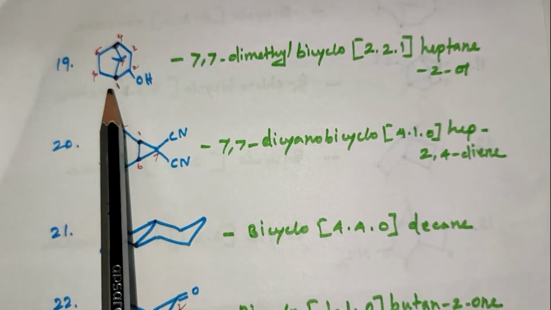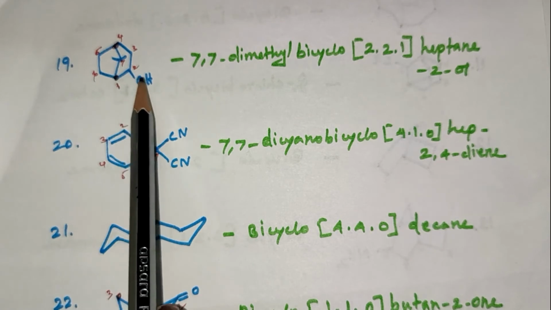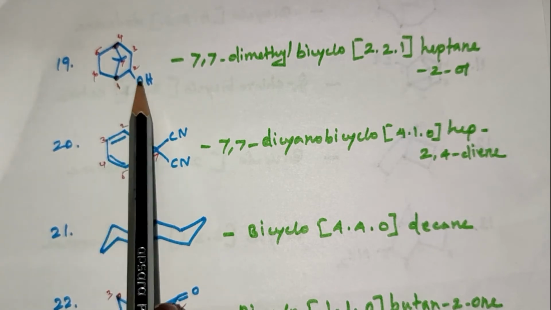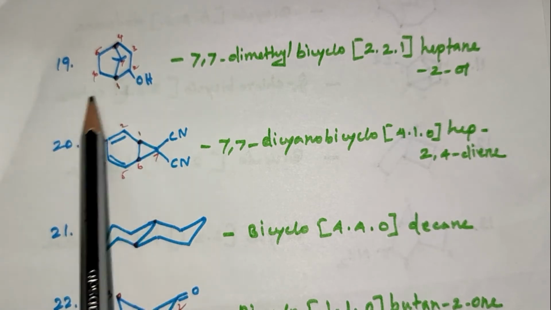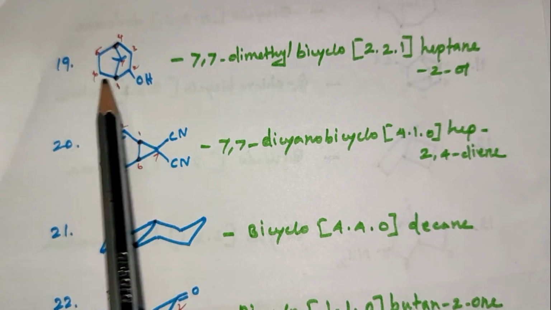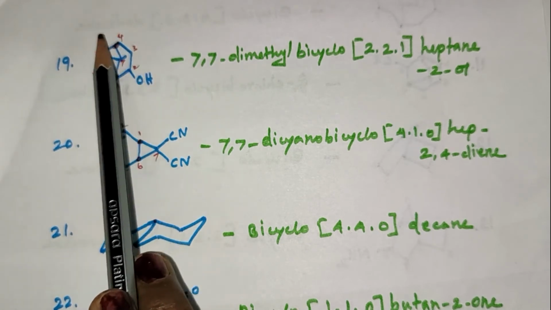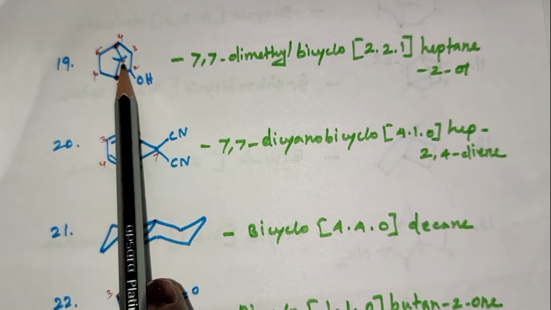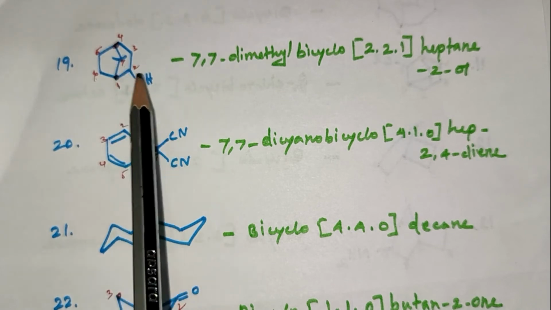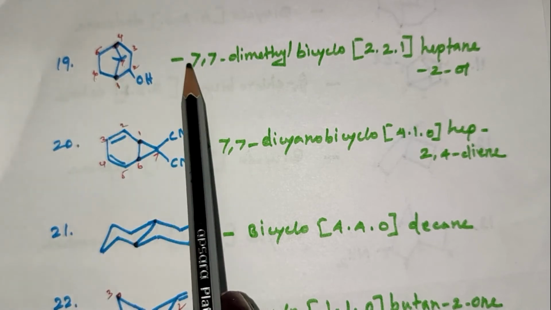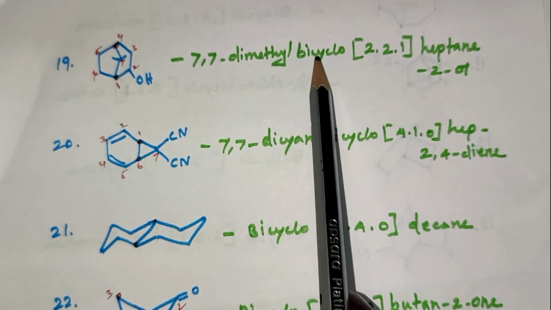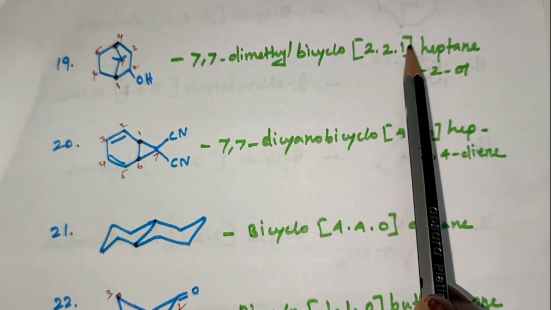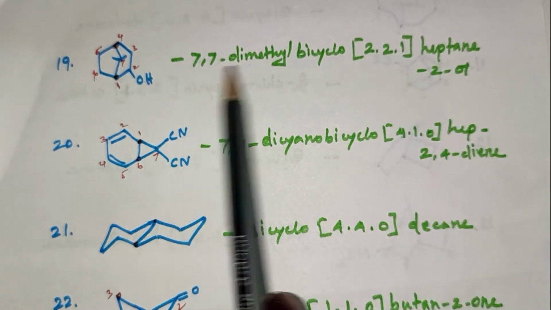The bridged position selected is the one close to the carbon bearing the functional group or substituents. It has substituents. 1, 2, 3, 4, 5, 6, 7. So the parent hydrocarbon is heptane. 7,7-dimethylbicyclo[2.2.1]heptan-2-ol.